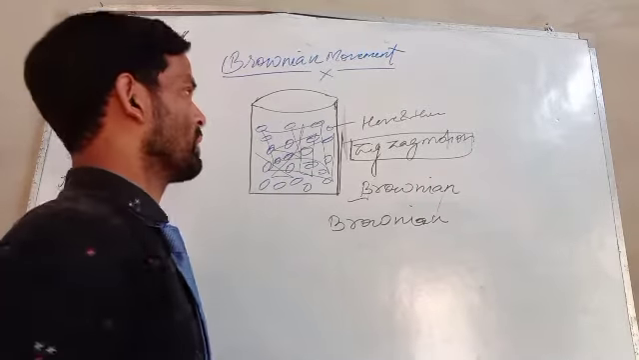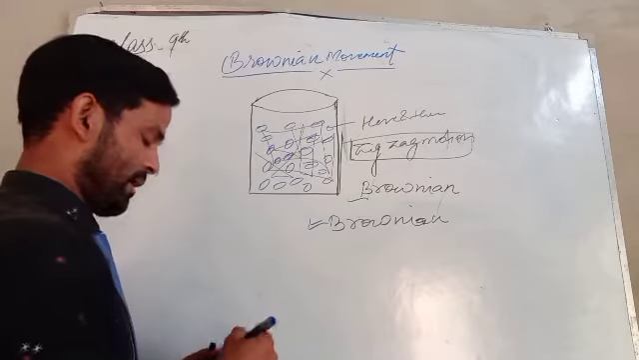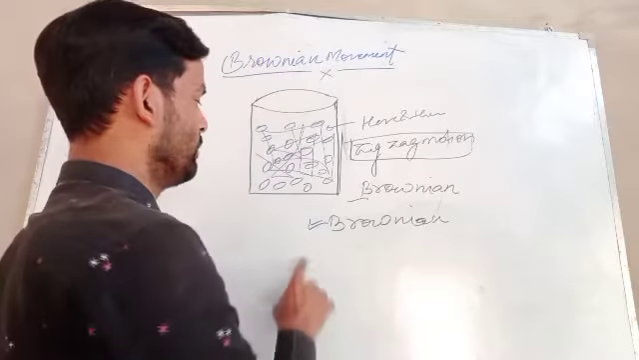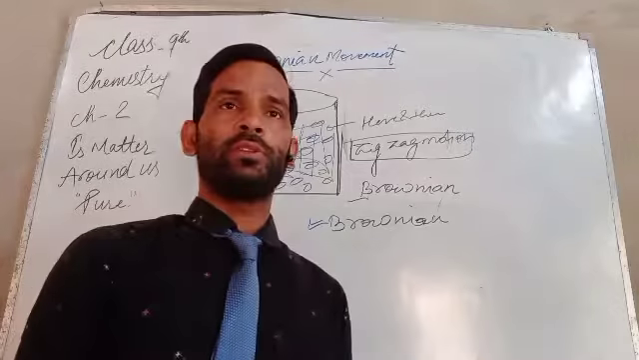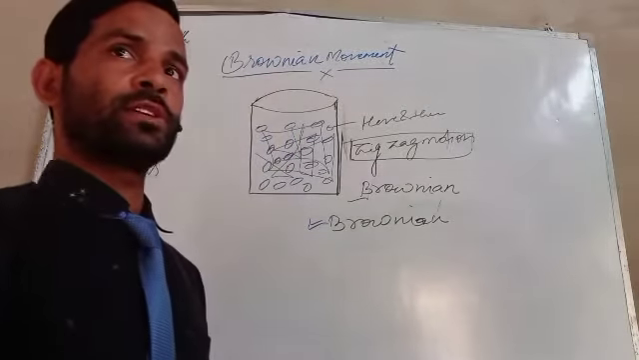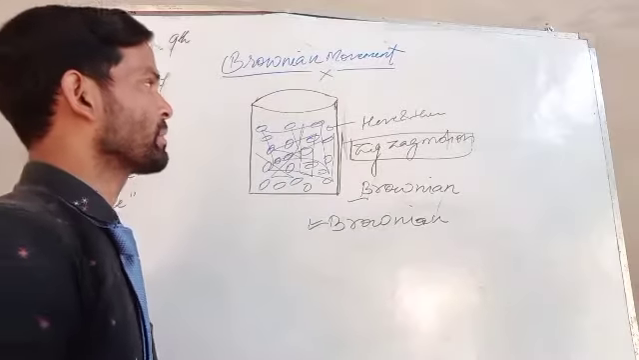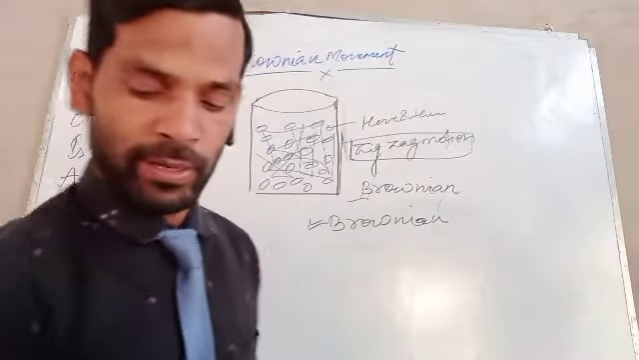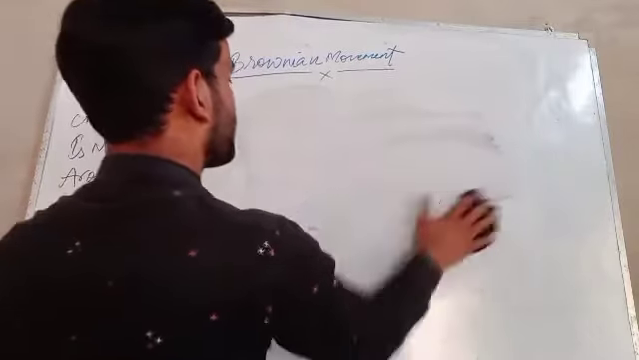So what we can say in this topic is that particles that move here and there in a zigzag motion in a solution can be considered a Brownian motion. The second important part of this is what? The Tyndall effect.